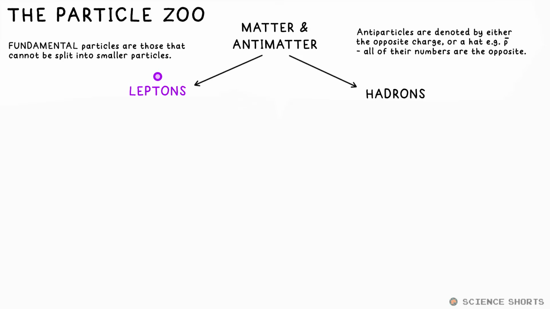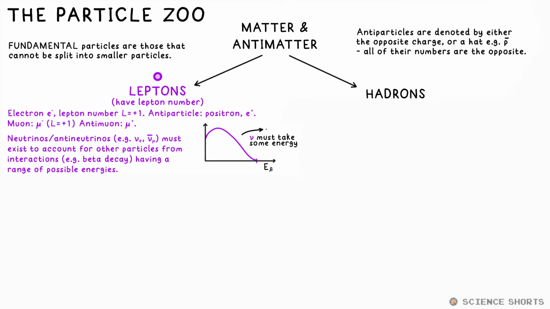All particles are put into the groups hadrons and leptons. Leptons are fundamental particles and they include the electron, muon, that's just a heavy electron essentially, and neutrino, that has no charge and essentially no mass. These will have a lepton number of 1, whereas their antiparticle equivalents have a lepton number of -1.